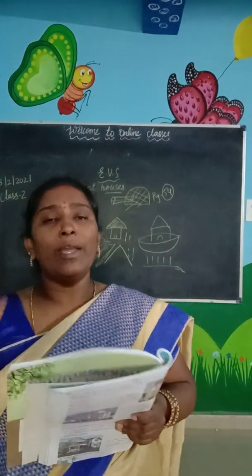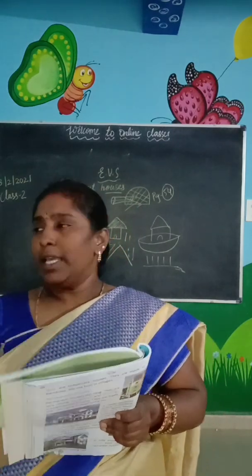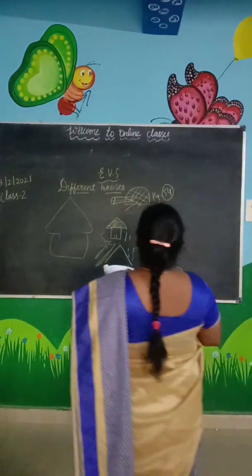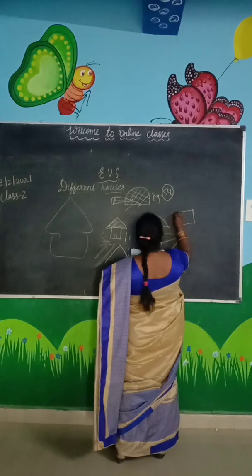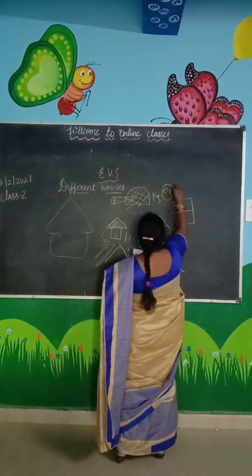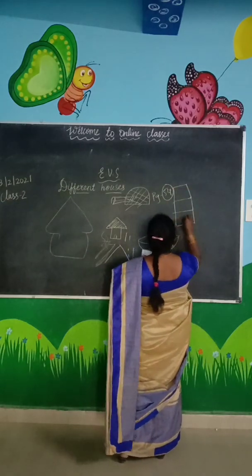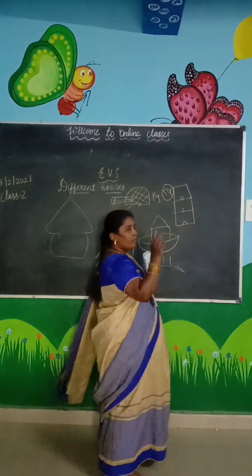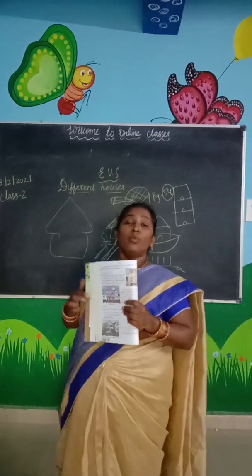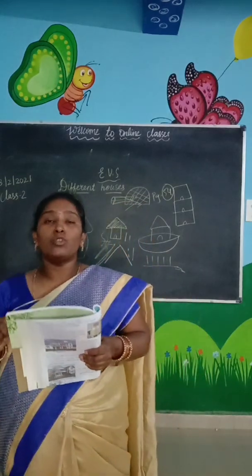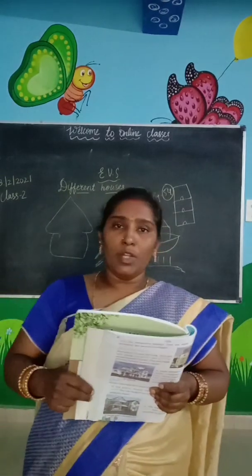So, how should a good house be? It is not enough to just build four sides. Is it enough to have only one door or no windows at all? It is not enough. A good house should have doors and windows.